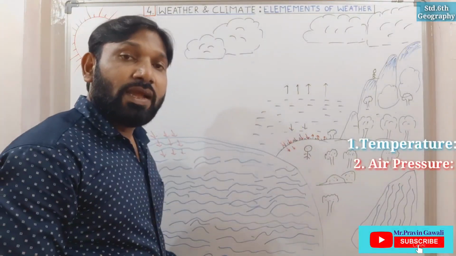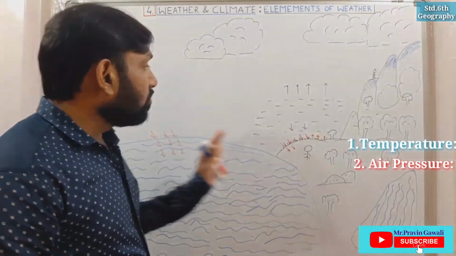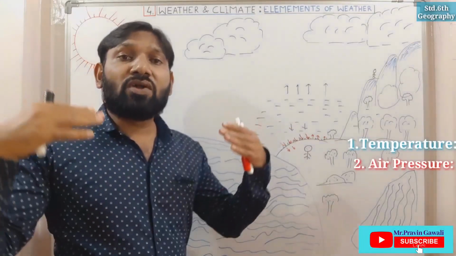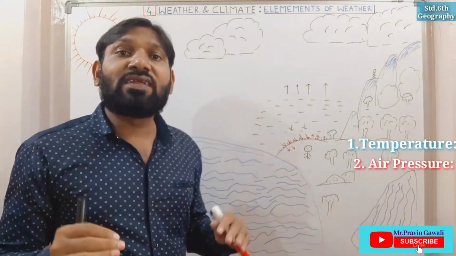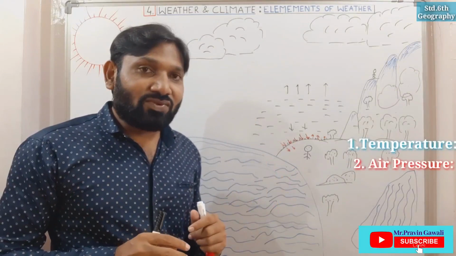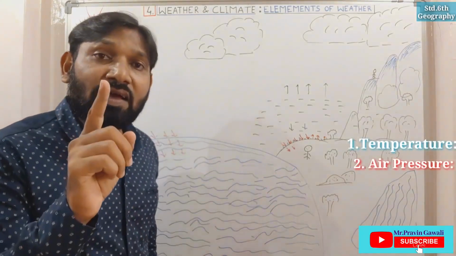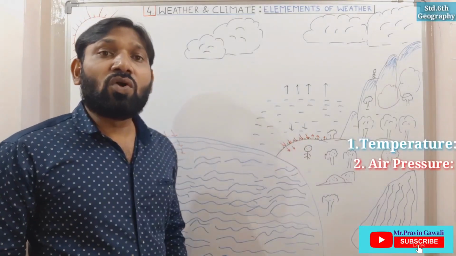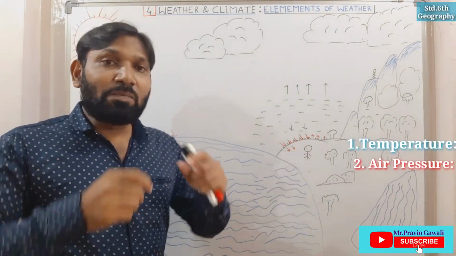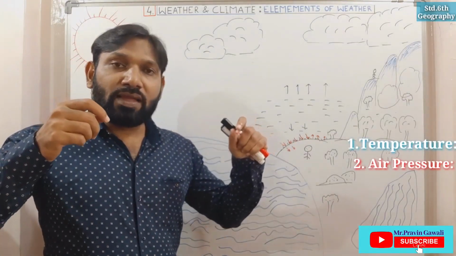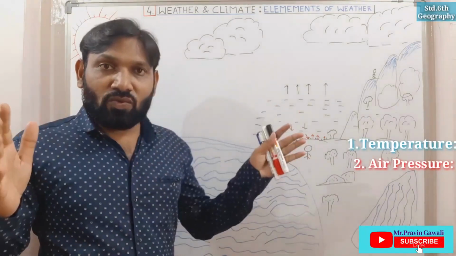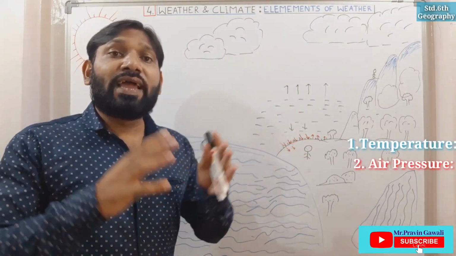Okay student, it means, for example, we live on the earth, we have the pressure of air, but we do not feel it because it is very light. Have you understood? Now it means that air has pressure. Do you know the balloon? When we blow a balloon, the balloon inflates. What happens? The balloon gets inflated.